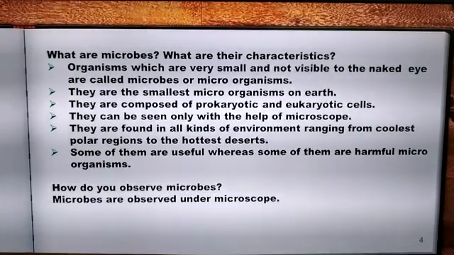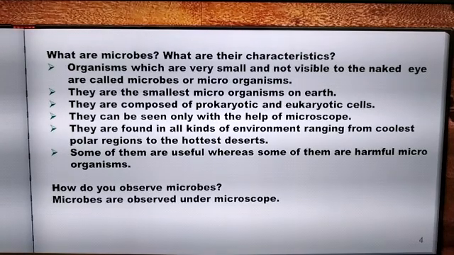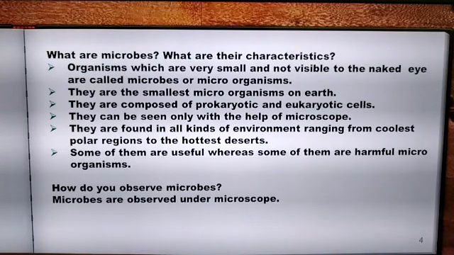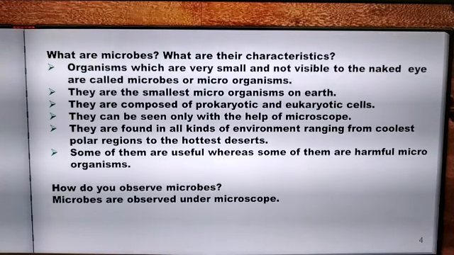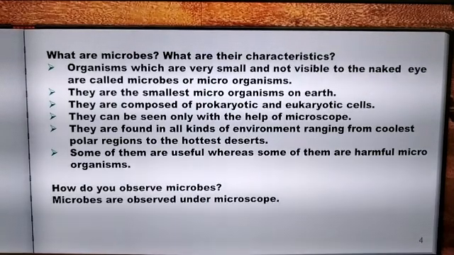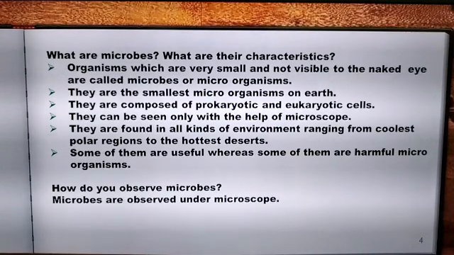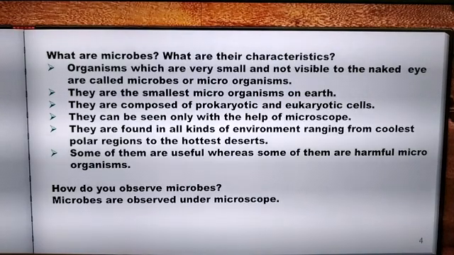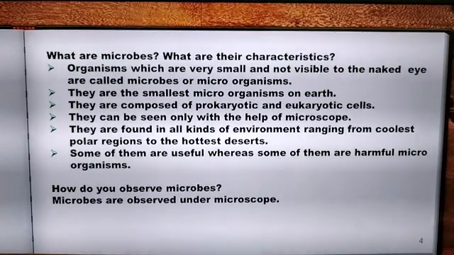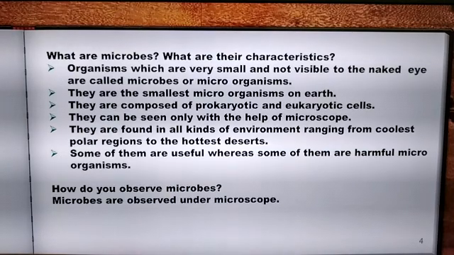Microorganisms can be of various shapes. They can be spherical, rod shaped, comma shaped, spiral shaped, etc. Some of the microbes are unicellular while some of them are multicellular. Though some of the microbes are unicellular or single-celled, the single cell performs all the functions of life. We can see microorganisms only with the help of a microscope. Also,